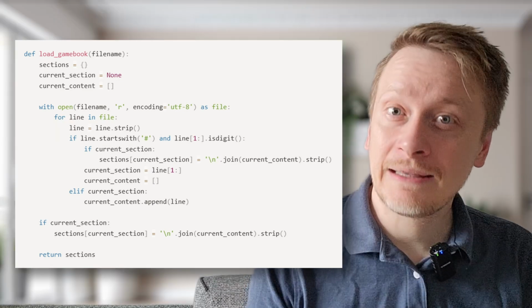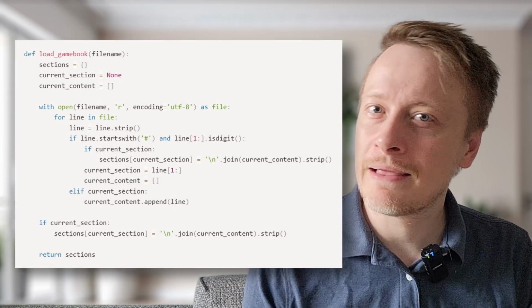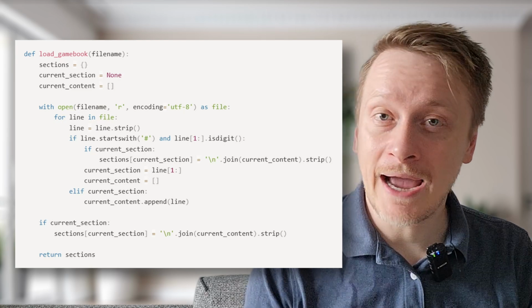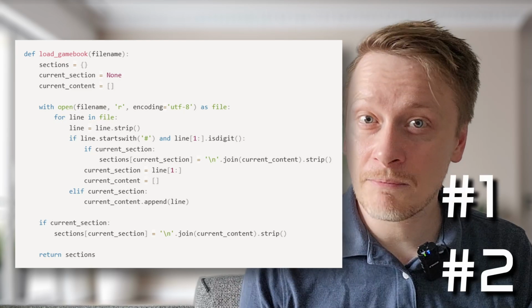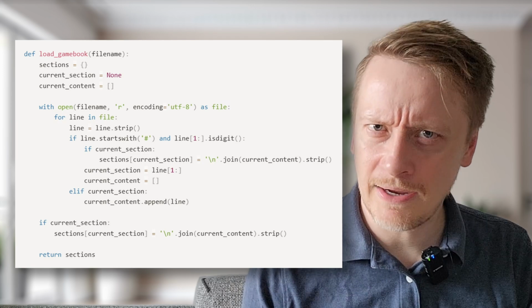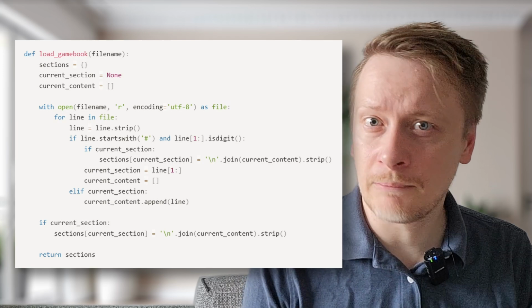Here's what it does. It takes a plain text file, just a regular txt file, and reads it line by line. Each section starts with a line like #1, #2, and so on. These are our section markers, kind of like chapter headers in a traditional book. But here, each one represents a point in the story the player might reach.